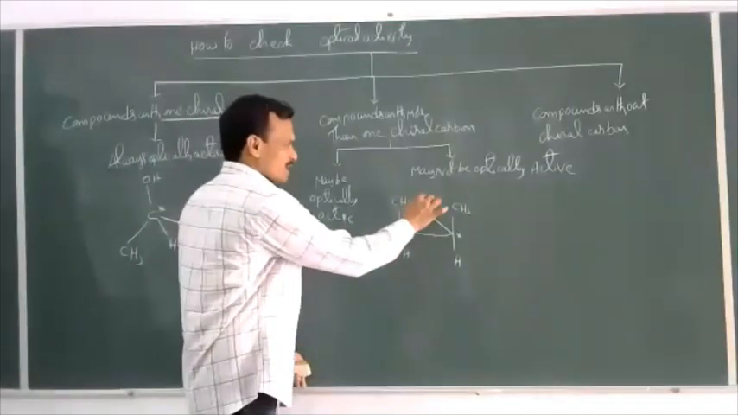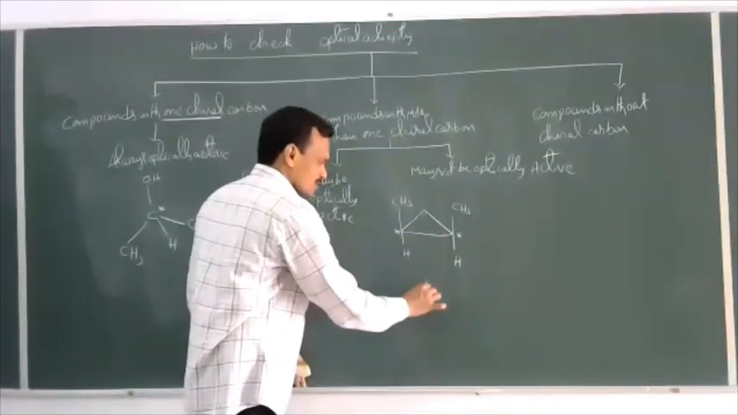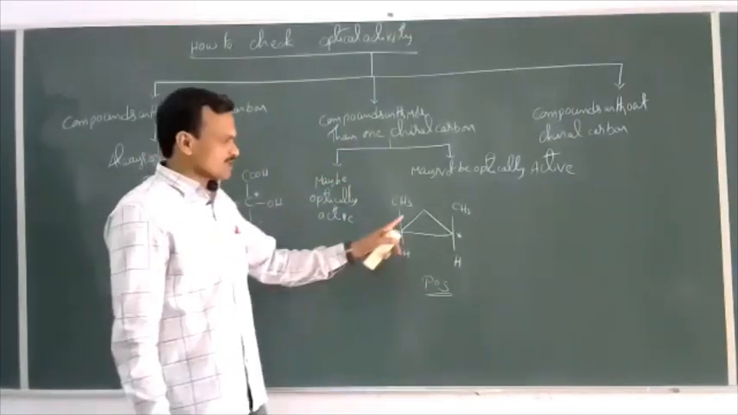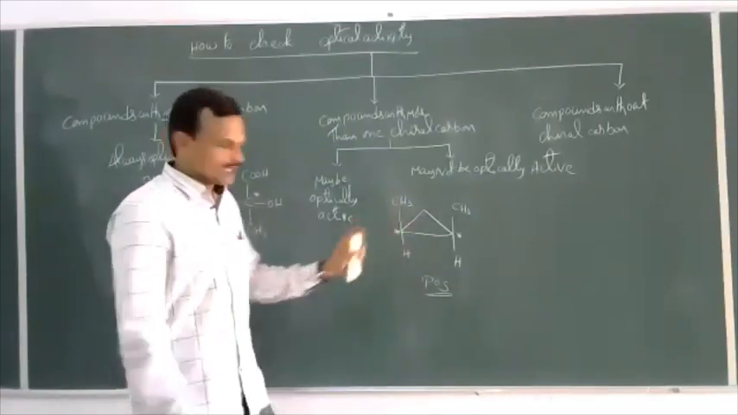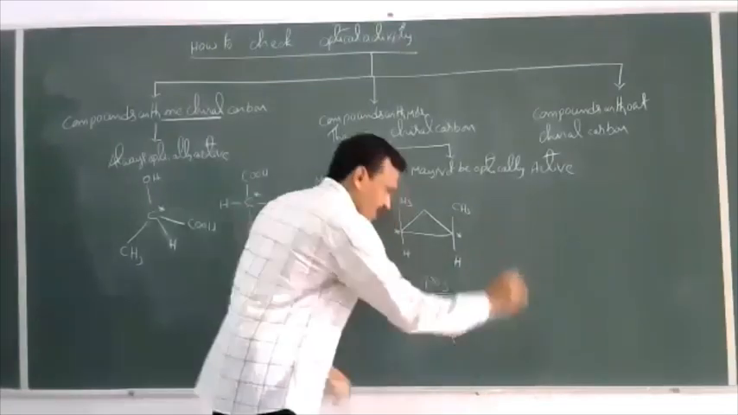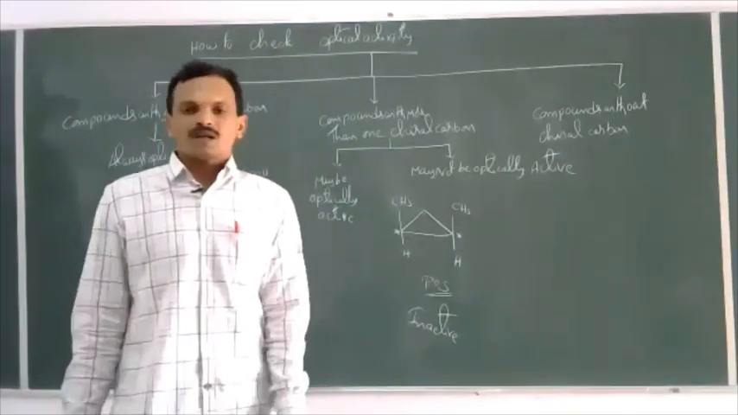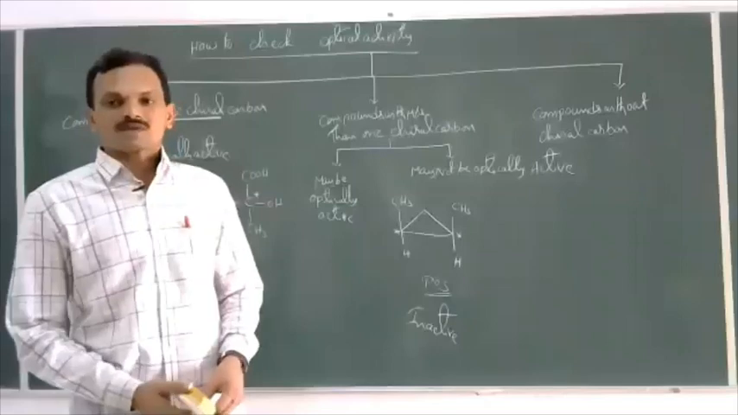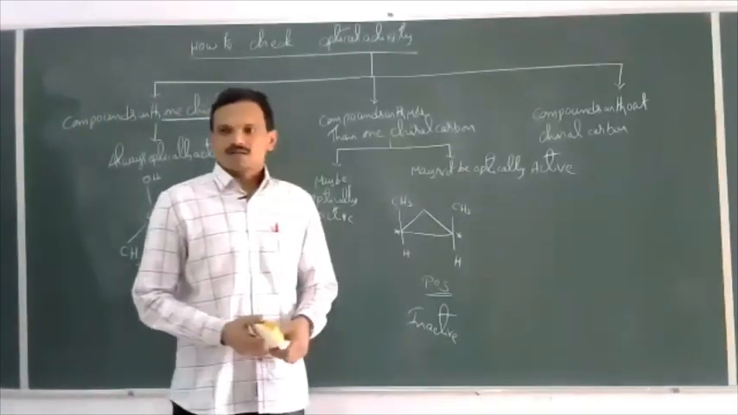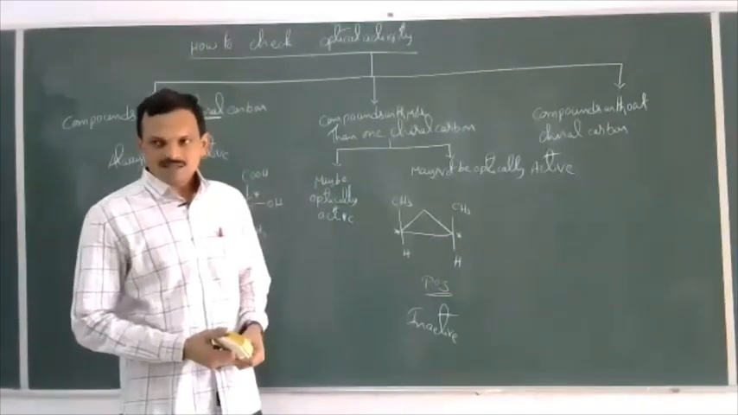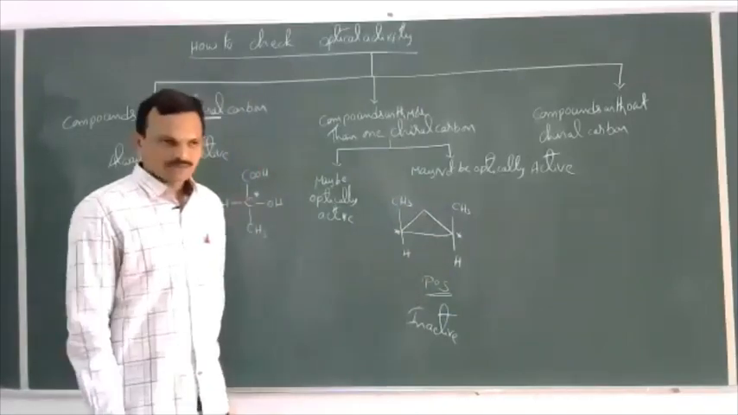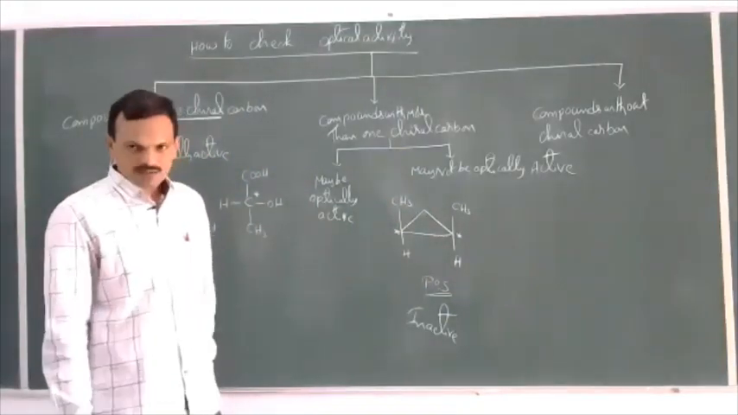Because it possesses a plane of symmetry. POS means here plane of symmetry. So this molecule possesses a plane of symmetry. Now this is optically inactive. So in the last class we discussed, for optical activity the given compound should not possess any symmetry like plane of symmetry or center of symmetry or axis of symmetry. No symmetry should be there, but this molecule possesses a plane of symmetry. Now this is optically inactive.